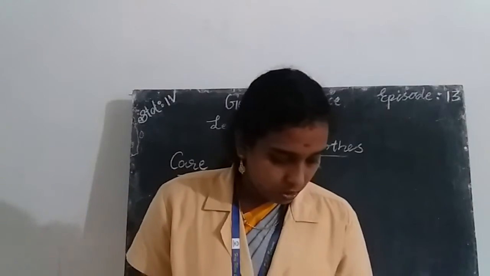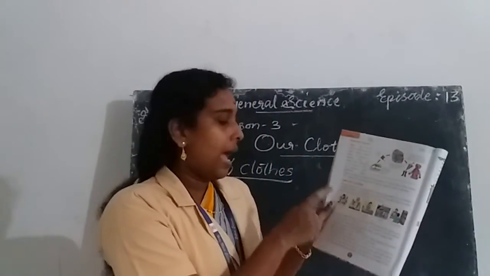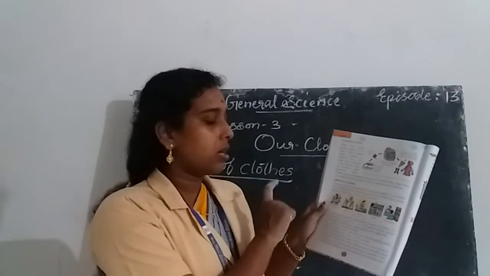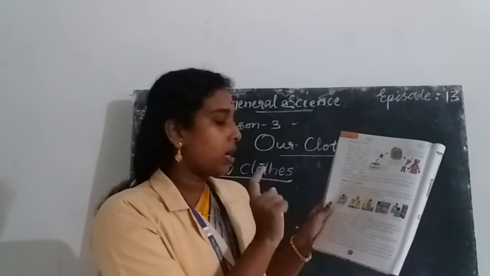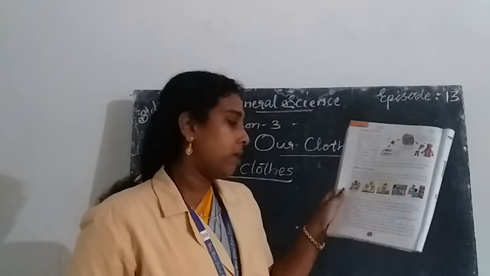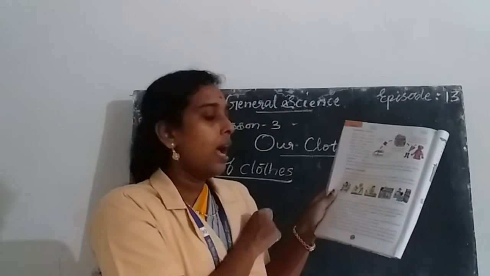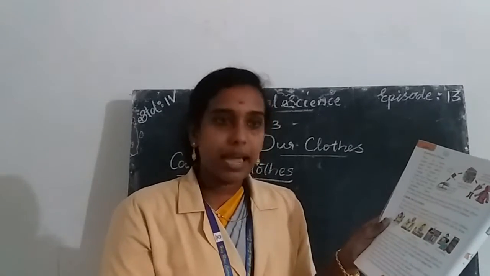Then clothes should be stored properly. So first we wash our clothes properly and dry them in the sun to kill germs. Then we iron them after washing. Then we store the clothes properly. And the woolen and silk clothes need extra care, and they can also be dry cleaned.